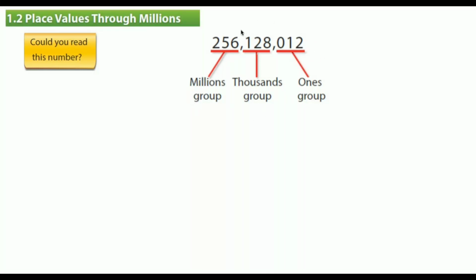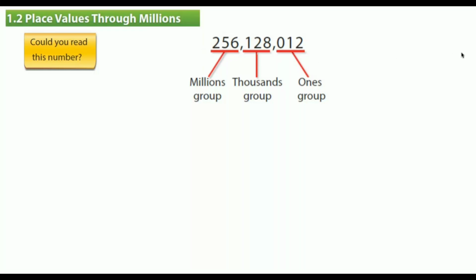Everybody, it is easy to read the number. We start from the left side until the comma, then we say the name of the group, which is million. Then we continue, we read the three-digit number until the comma, then we say the name of the group, which is thousand. Then we continue, we read the last three digits, and we don't need to say the name of the group.